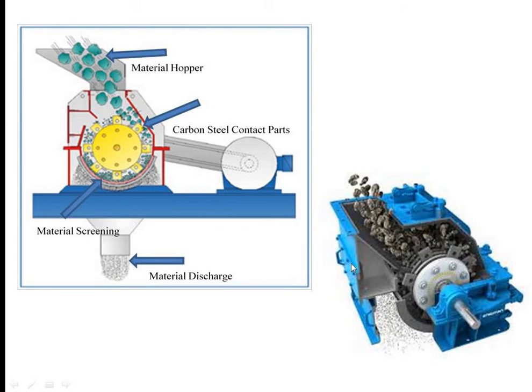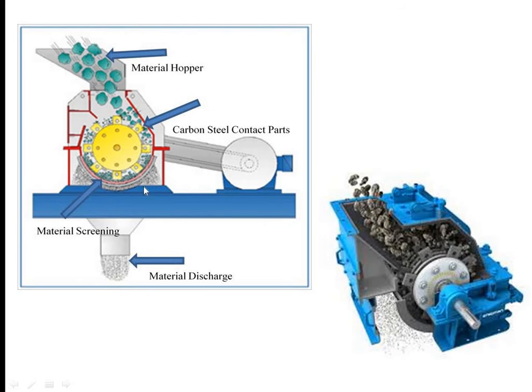So this is the actual hammer mill, how it is used in industry, and here is the 2D drawing of it. From the hopper, when the material is put inside the hammer mill, the hammers start to move freely and give a compressive force to the material. In turn, crushing of the material takes place. Crushing here means the reduction in size, though it is milling over here.